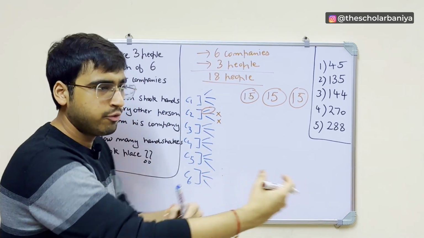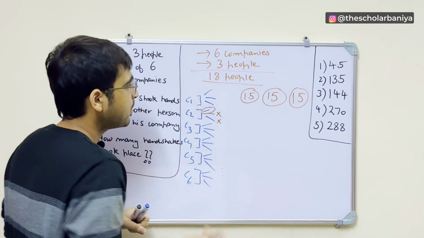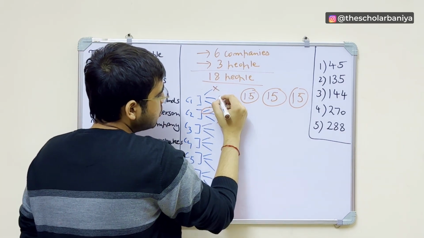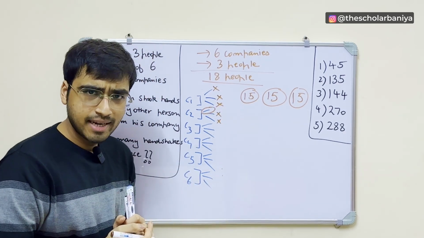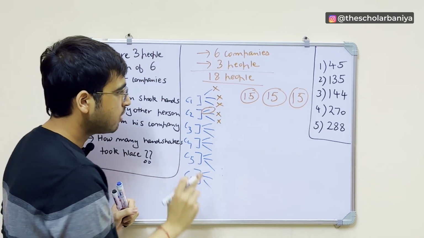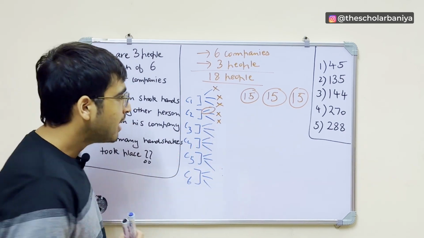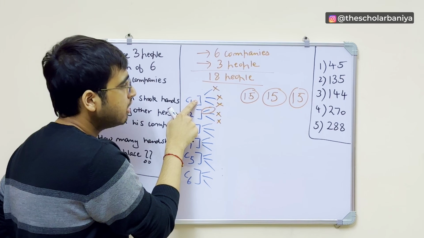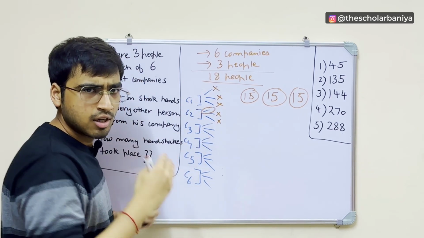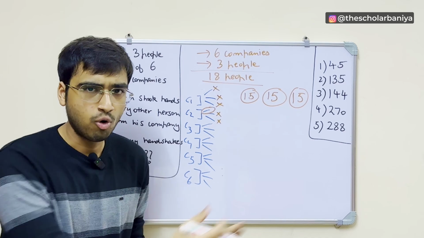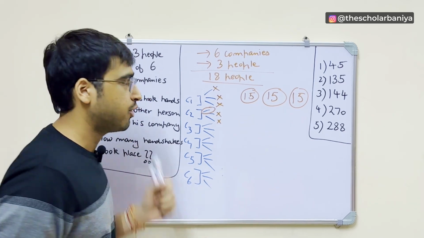So obviously, if you have shaken hands with one person, you will not shake hands with him again, right? So he will also not shake hands with this person. I hope this makes sense. One thing is for sure, that he will not shake hands with the person from his own company, but because the people from C1 company have already shaken hands with this person, he will not do it again. Obviously, you always shake hands once, right? In a very obvious scenario.